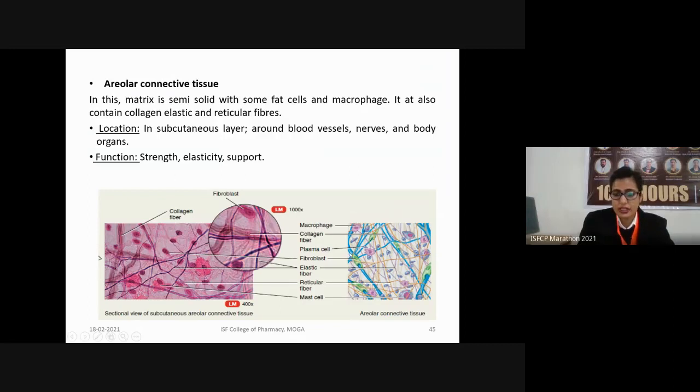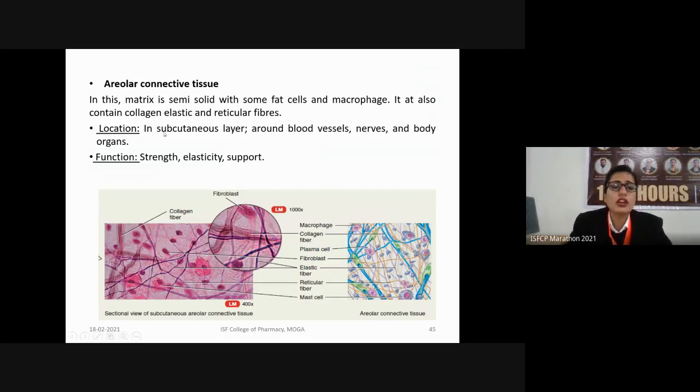So the areolar connective tissue consists of the reticular fibers, here stained yellow in color. Mast cells are present here. Fibroblasts are here, which help in the formation of the fibers. Collagen fibers are there. And macrophages, which are a type of WBCs, are present inside the areolar connective tissue.